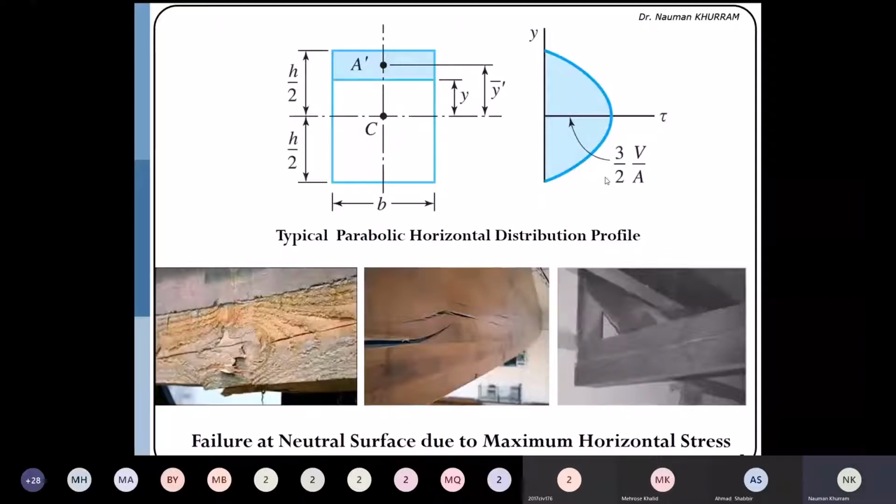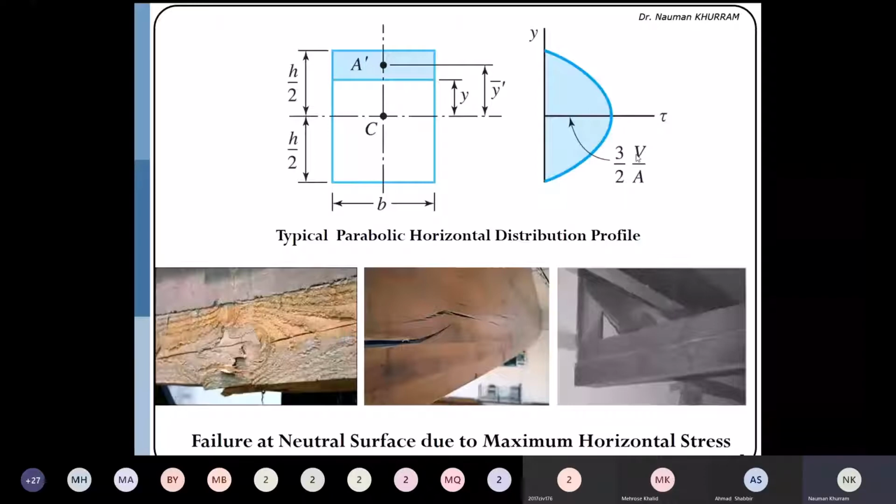And what is the reason? Because the thickness of the section is significantly larger, and our assumption is wrong. What is the assumption? That the stresses are uniformly distributed along the width or thickness dimension, which is not correct.